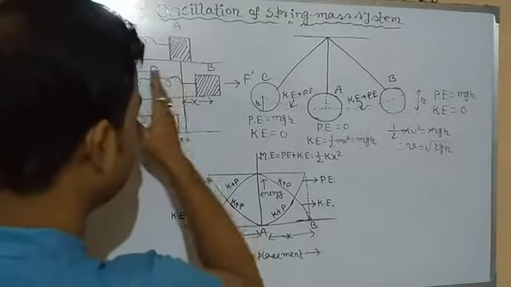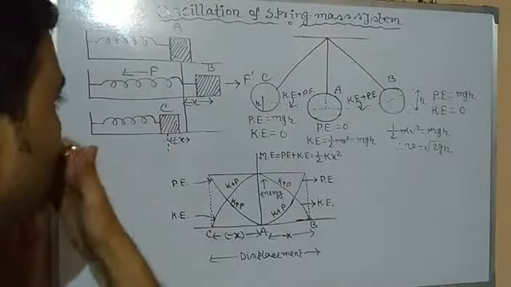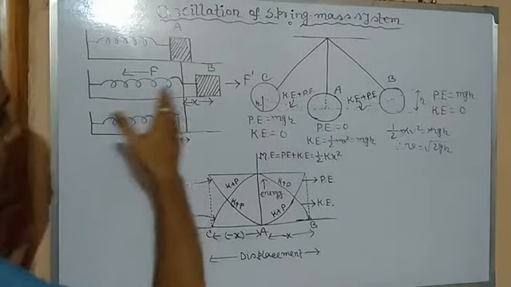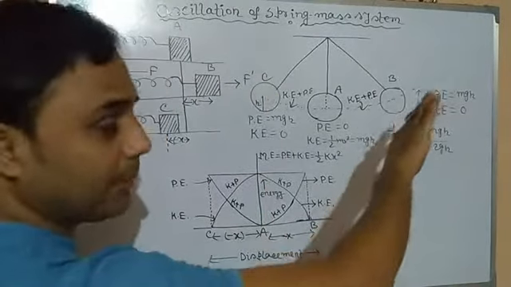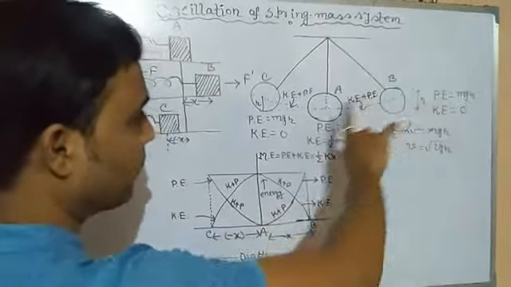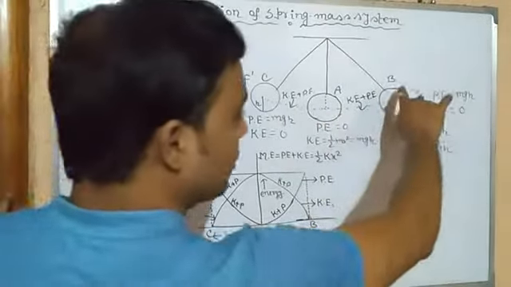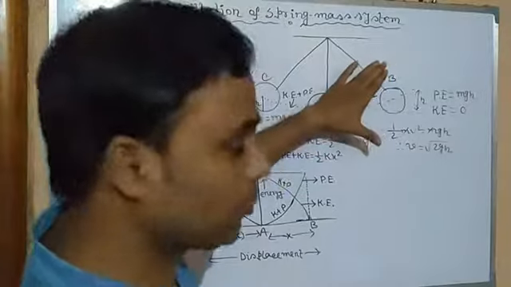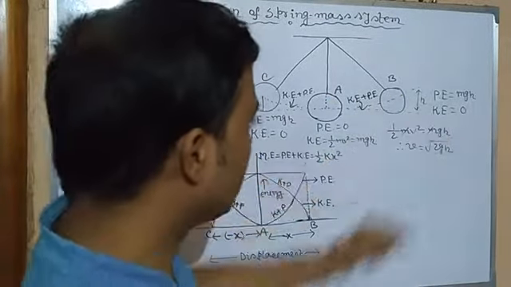Now, if we stretch the spring by moving the block towards the right side, it is just like displacing the bob towards the right side. When the bob reaches position B, it gradually gains some height h from the ground.